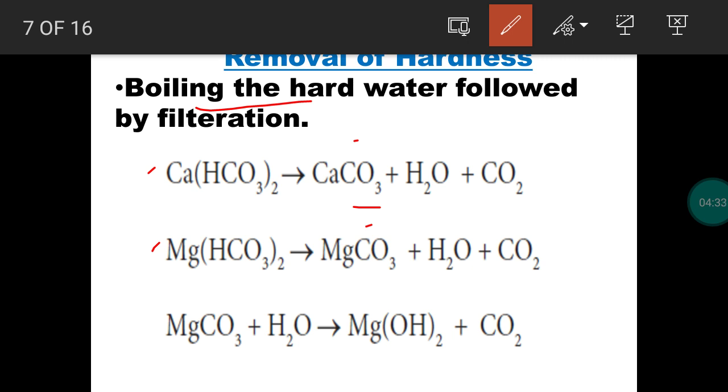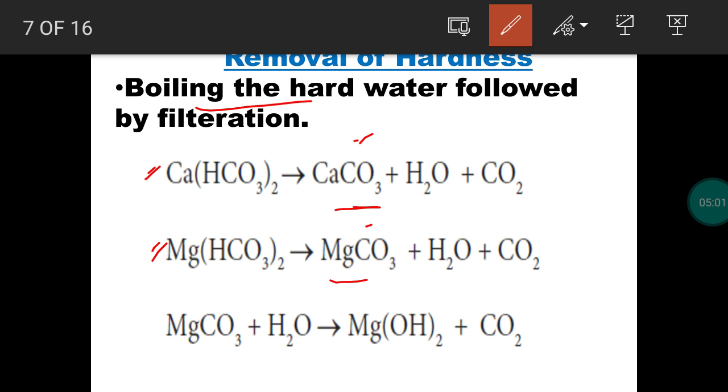So soluble calcium bicarbonate and magnesium bicarbonate are converted into insoluble calcium carbonate and magnesium carbonate respectively. These insoluble carbonates will settle at the bottom as a precipitate, so a simple filtration method is enough to remove the precipitate.